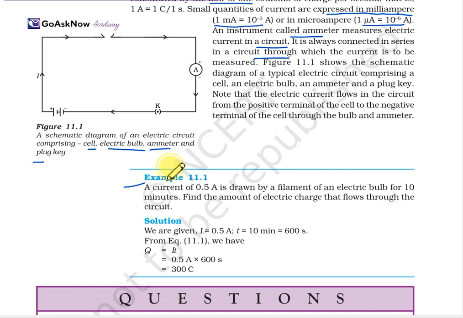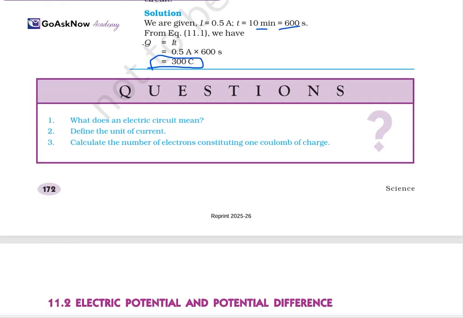We have one numerical over here. A current of 0.5 ampere is drawn by the filament of an electric bulb for 10 minutes. Find the amount of electric charge that flows in the circuit. We have I, we have t, which is 10 minutes, so just convert it into seconds. We know the equation I = Q/t, but as we don't have Q, we keep Q on one side and substitute all the values we have. So the value of charge Q we get is 300 coulomb. This is how you can solve the numericals as well.